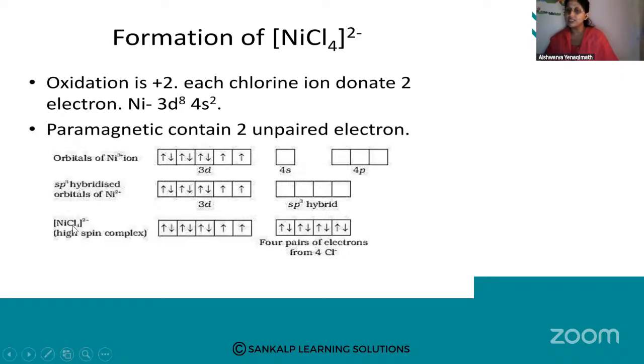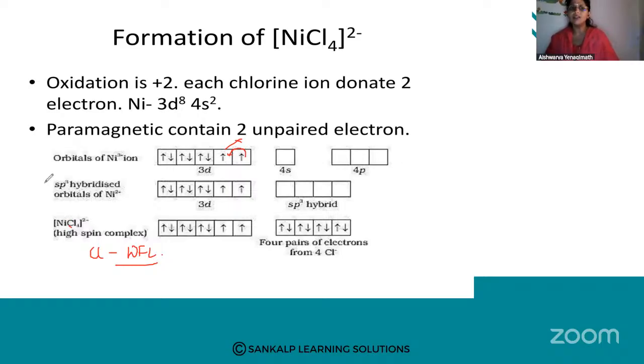Since Cl is there, please note a point. Cl is there, so what is my Cl? Cl is my weak field ligand. So this Cl will not force the electrons to pair up. Therefore, if there had been a strong field ligand here, it would have caused pairing. Here we would have got one vacant d orbital. So the configuration would have been dsp2 if there was a strong field ligand. But Cl being a weak field ligand will not allow it to pair up. So pairing up is not happening.